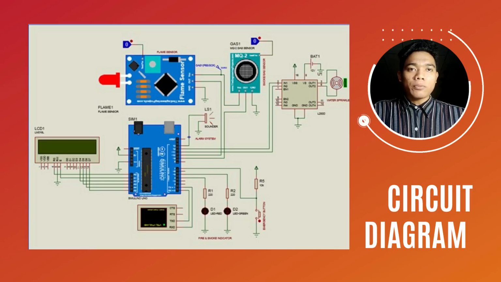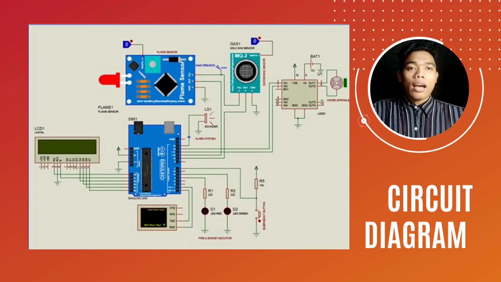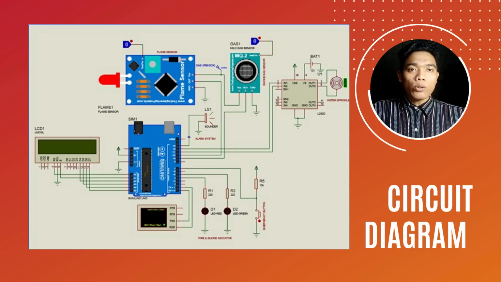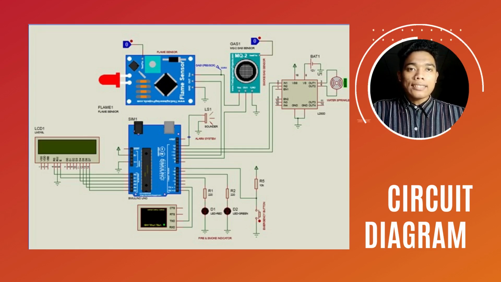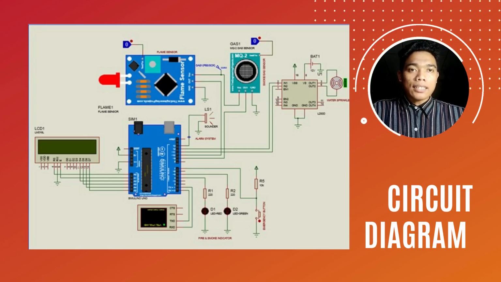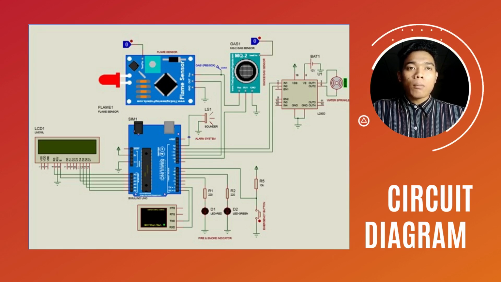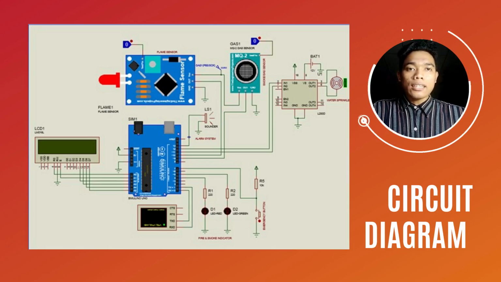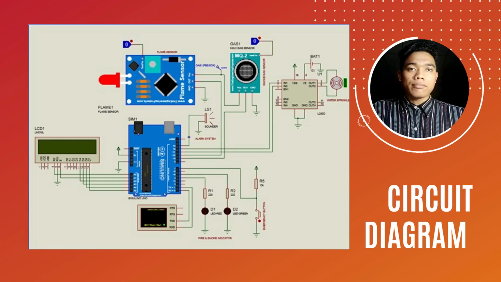Schematic diagram for this project. For the input, I use a flame sensor, a smoke sensor, and a push button. For the output, I use an LCD, a buzzer as the alarm system, a motor as the water sprinkler, and an LED as the indicator.